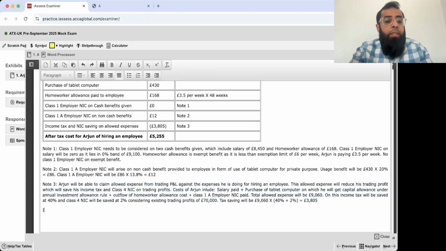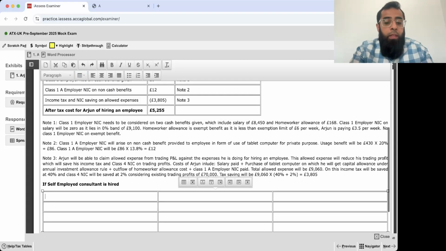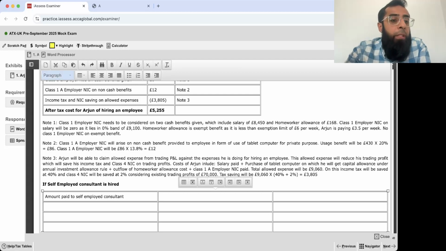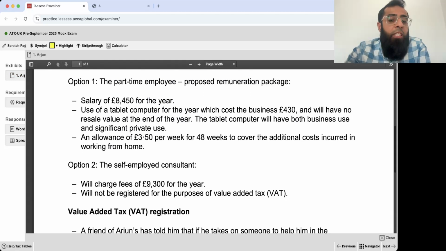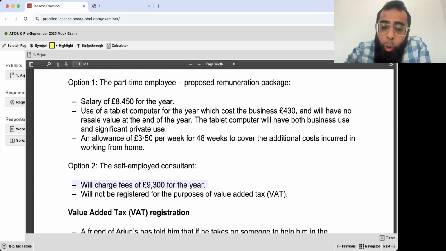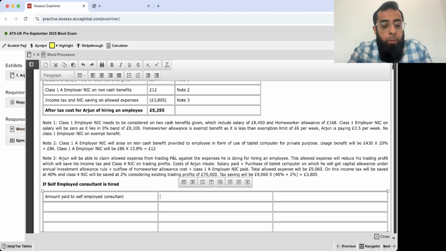Now, if a self-employed consultant is hired, it will be very easy. In this case, what will happen? A very easy thing. Amount paid to self-employed consultant: how much will you pay to the self-employed consultant? You will just pay him 9,300 pounds. That's all. Now you don't care about his tablet, computer or home worker allowance or anything. You just pay him 9,300 pounds.